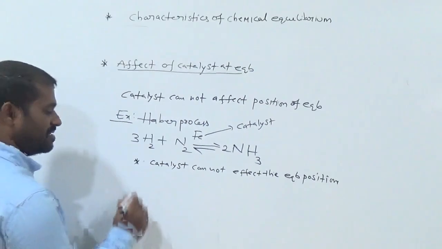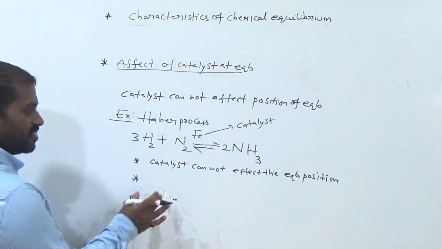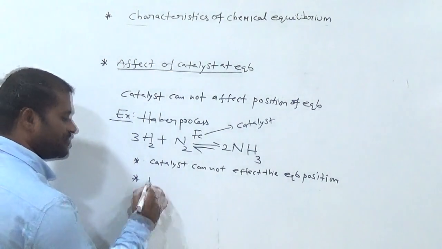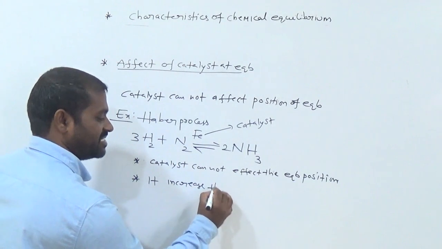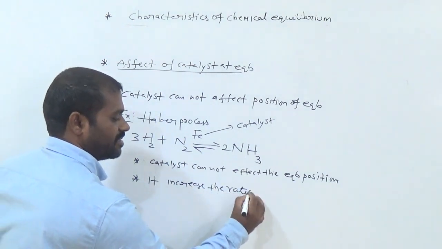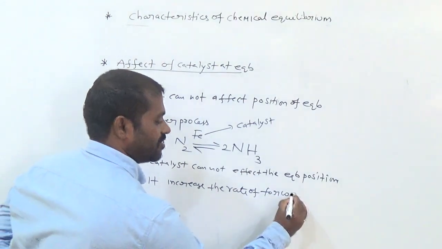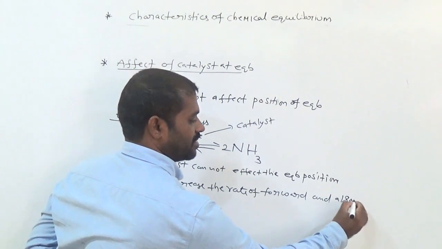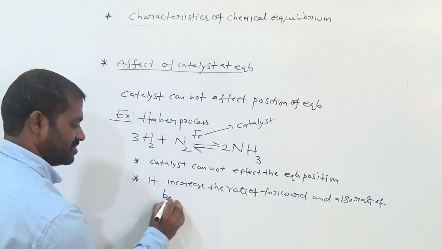Very, very important. So now what will it do? The work of this catalyst here is that it increases the rate of forward and also the rate of backward reaction.